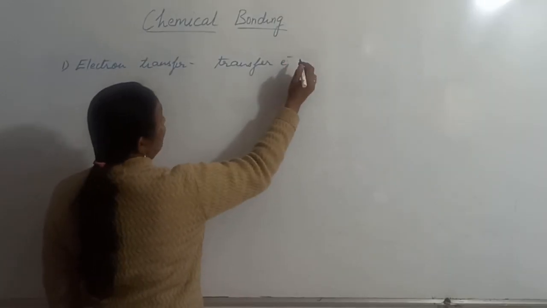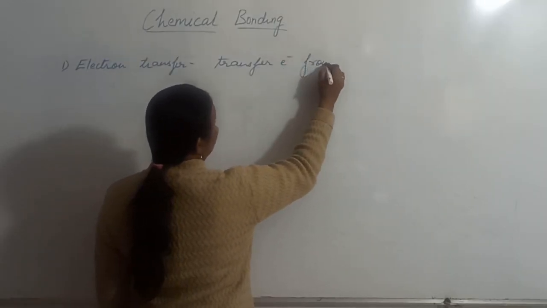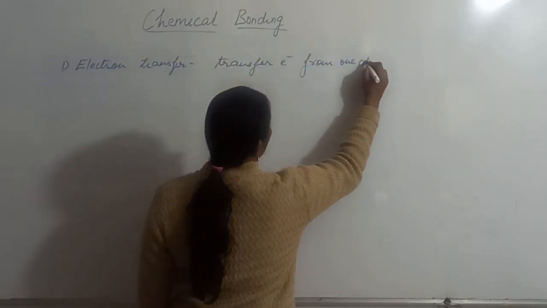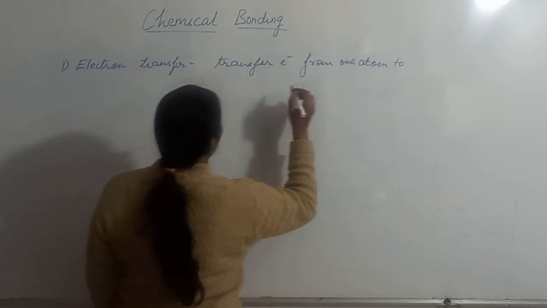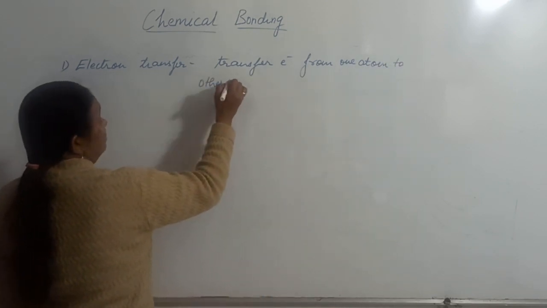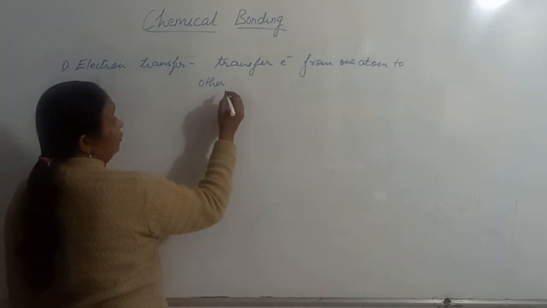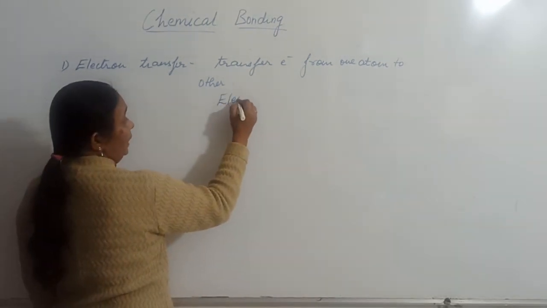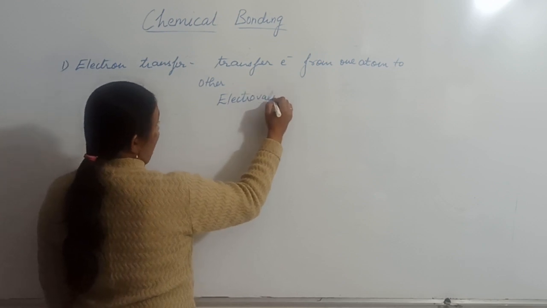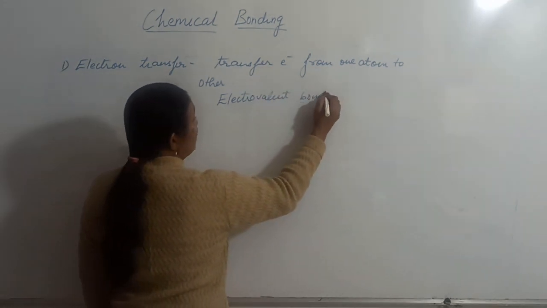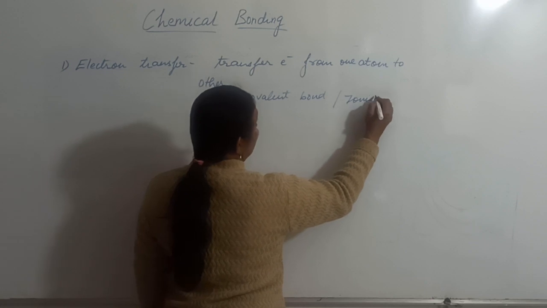Electron transfer means transfer of electron from one atom to another. This results in the formation of a bond known as an electrovalent bond, or you can call it an ionic bond.